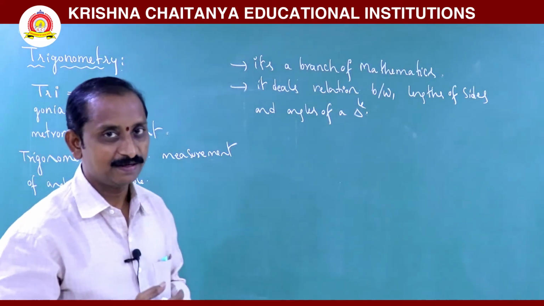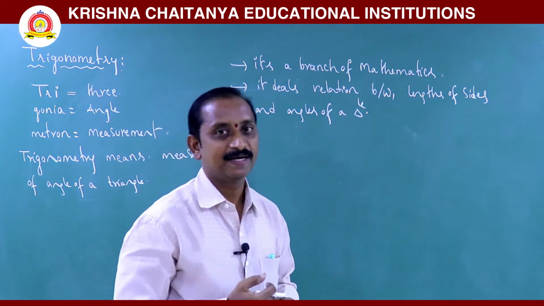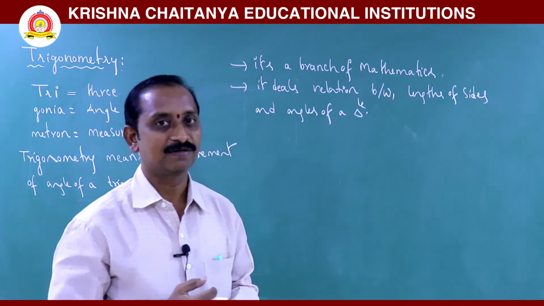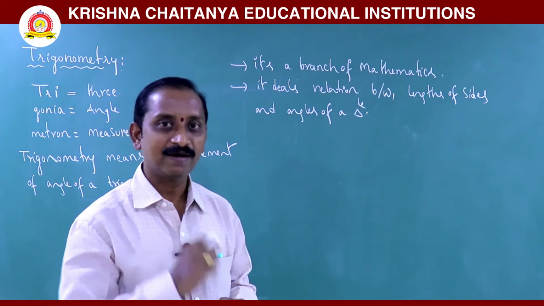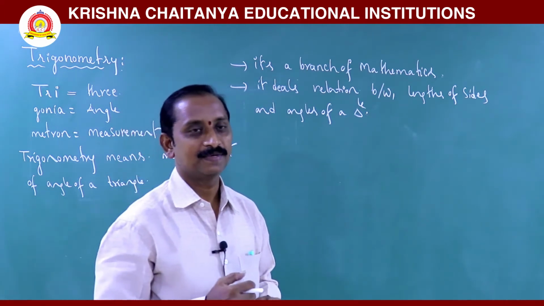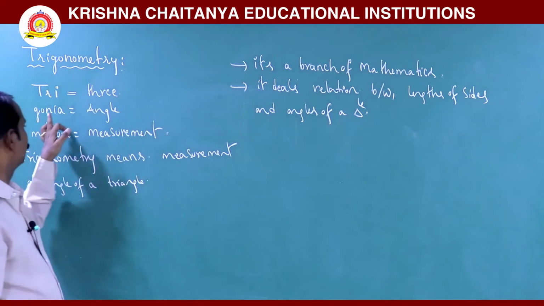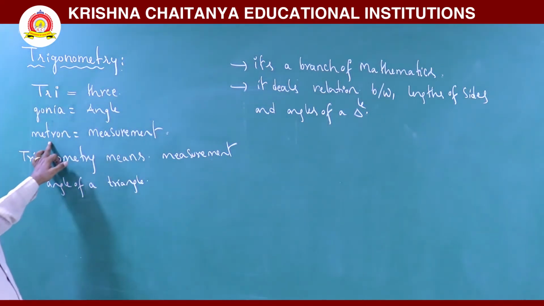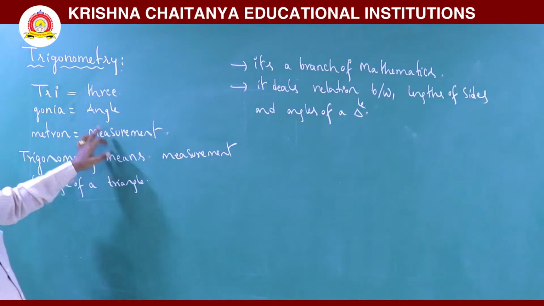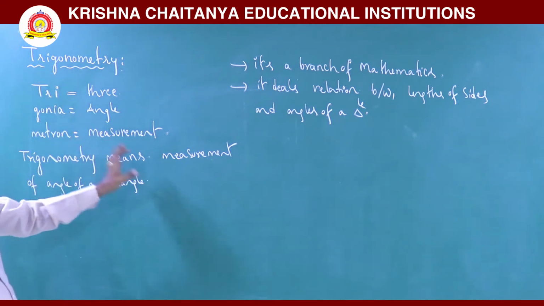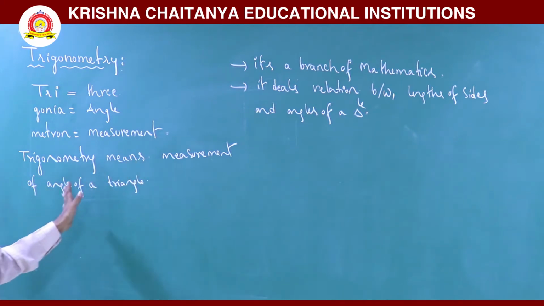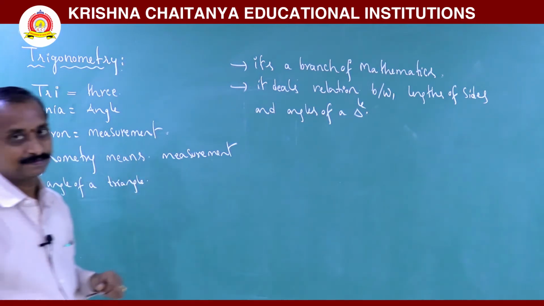I can explain again. The word trigonometry is the combination of tri, gonia, metron. Tri means 3, gonia means angle, metron means measurement. So, indirectly the meaning of the word trigonometry is measurement of angles of a triangle.